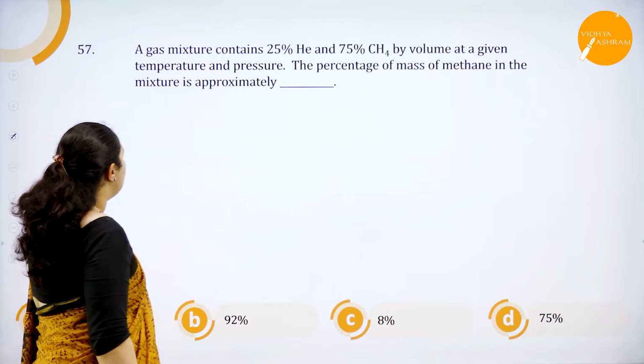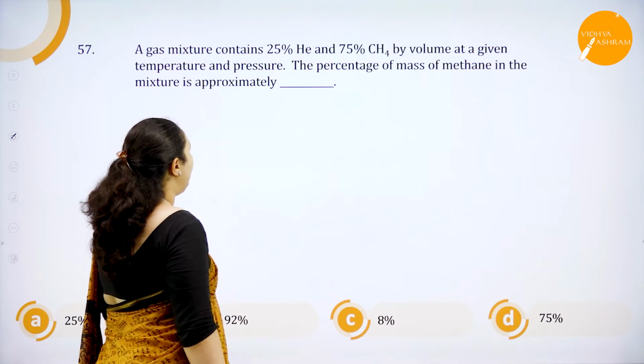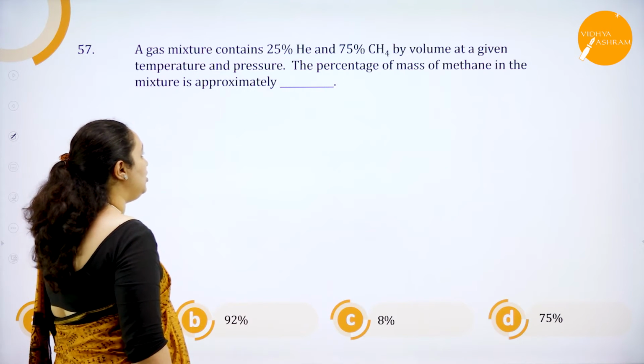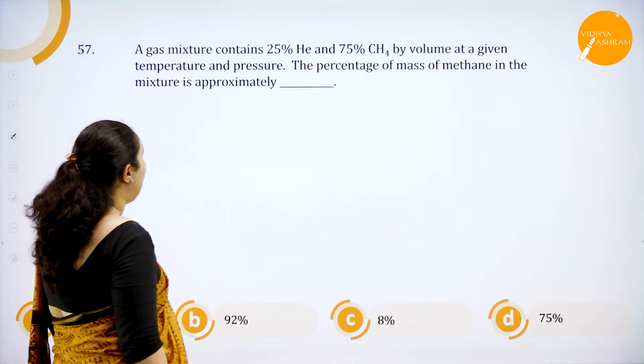Okay. Next, a gas mixture contains 25% of helium and 75% of methane by volume at a given temperature and pressure.